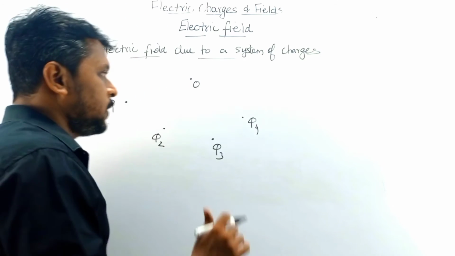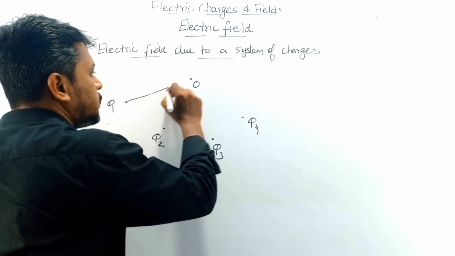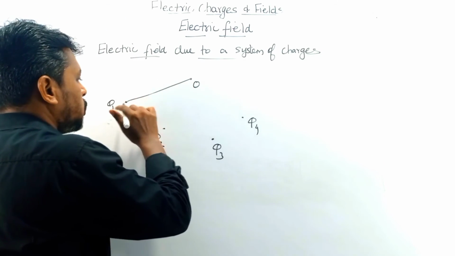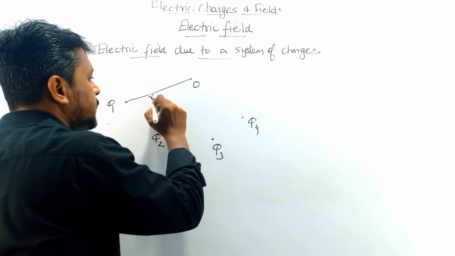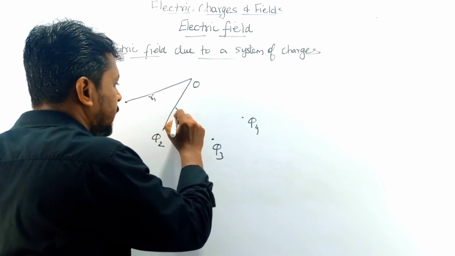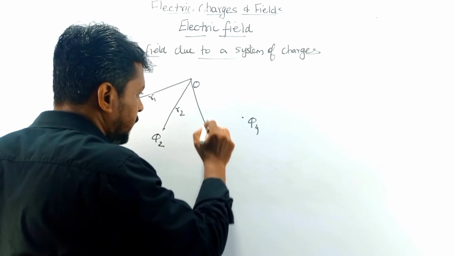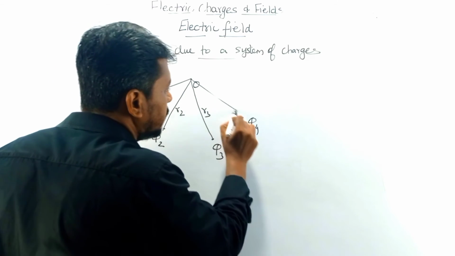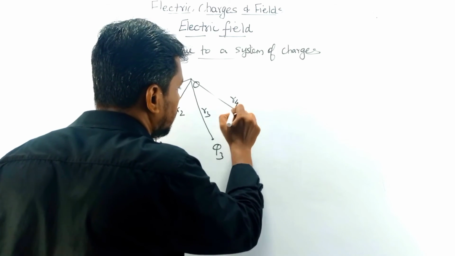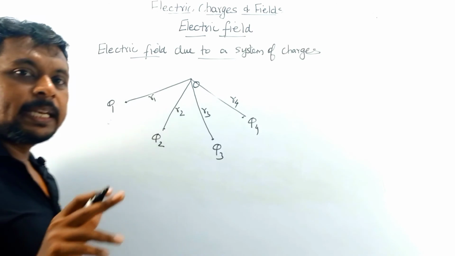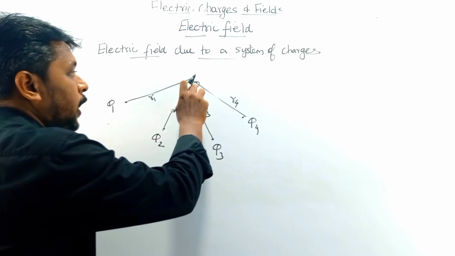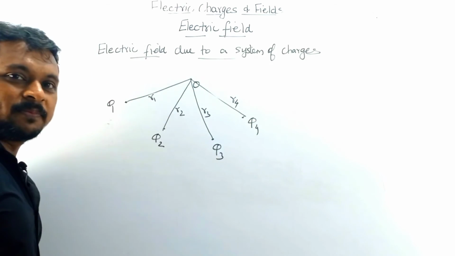The distances of separation from point O to the individual charges, let us name them r1, r2, r3 and r4. What could be the net electric field at this point due to all these charges?